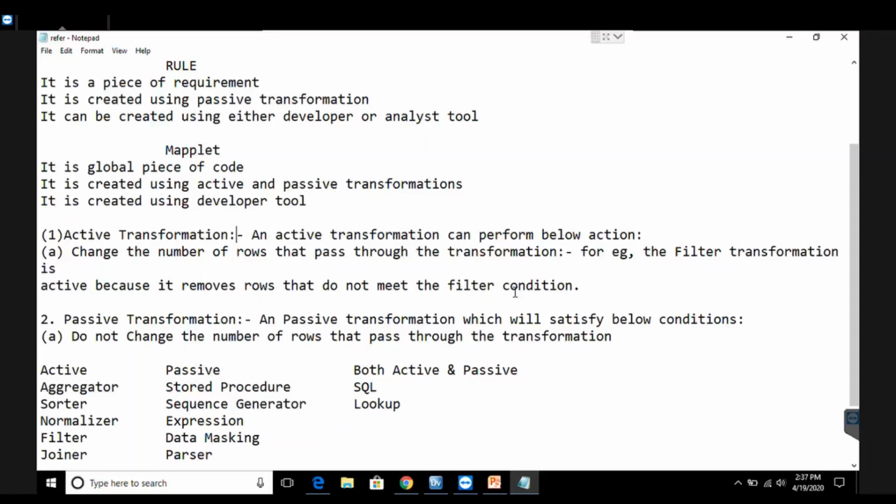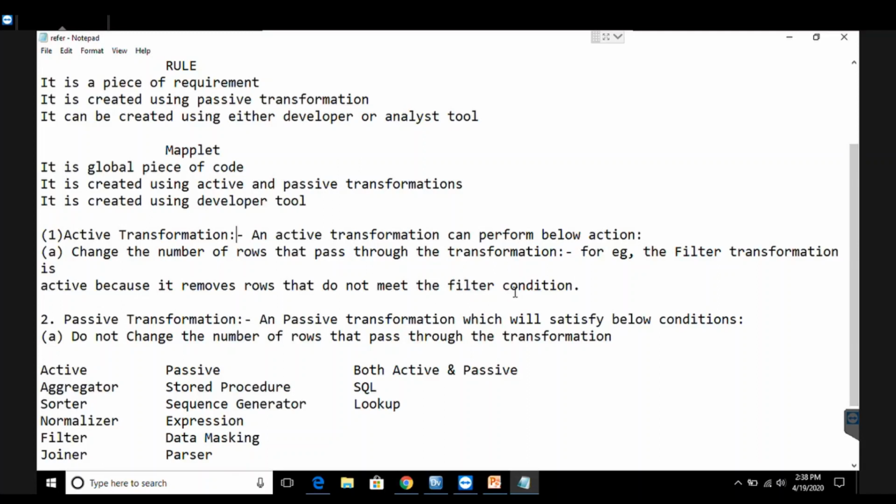So in this scenario, let's suppose in the source directory there were 10 rows and only 5 employees belonged to the CSE department. The filter transformation will send only 5 of the 10 rows to the target directory, those which satisfy the filter condition.